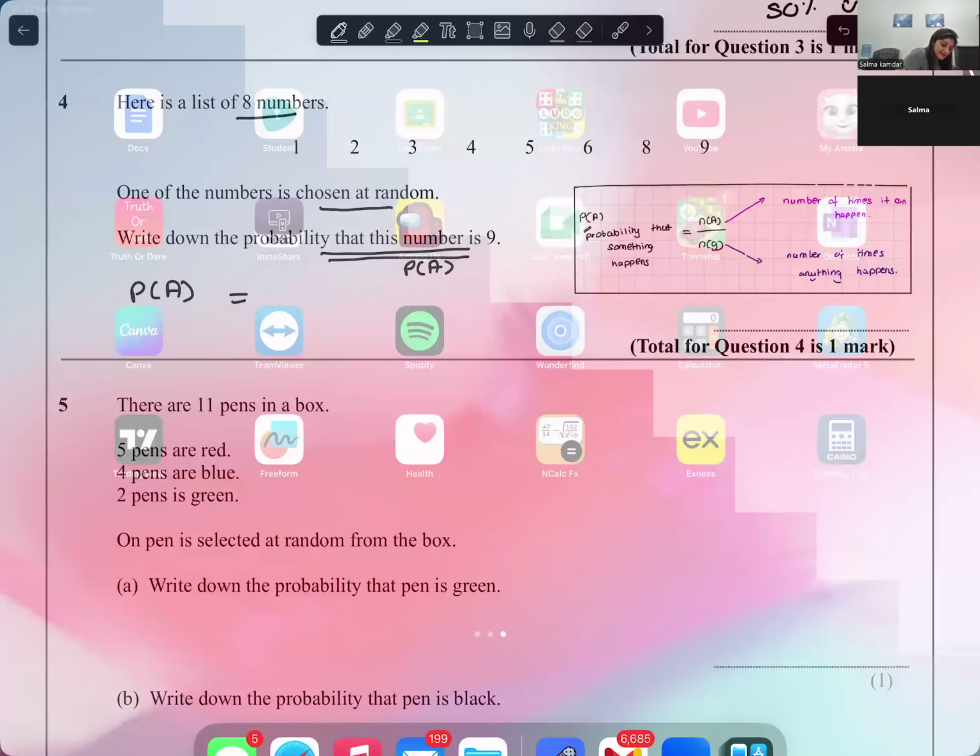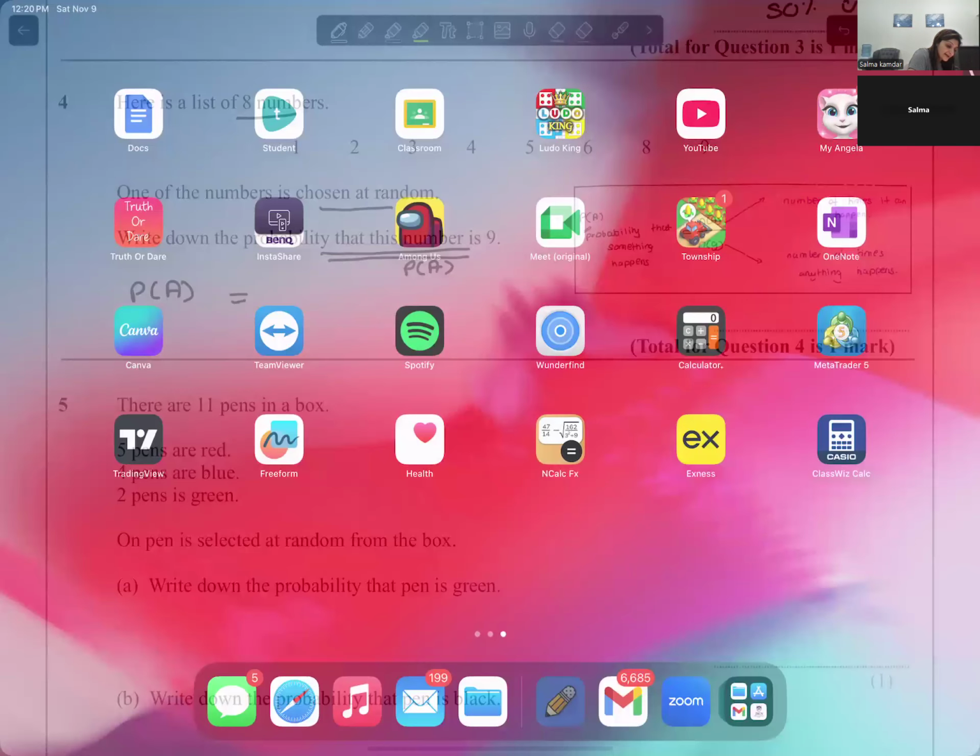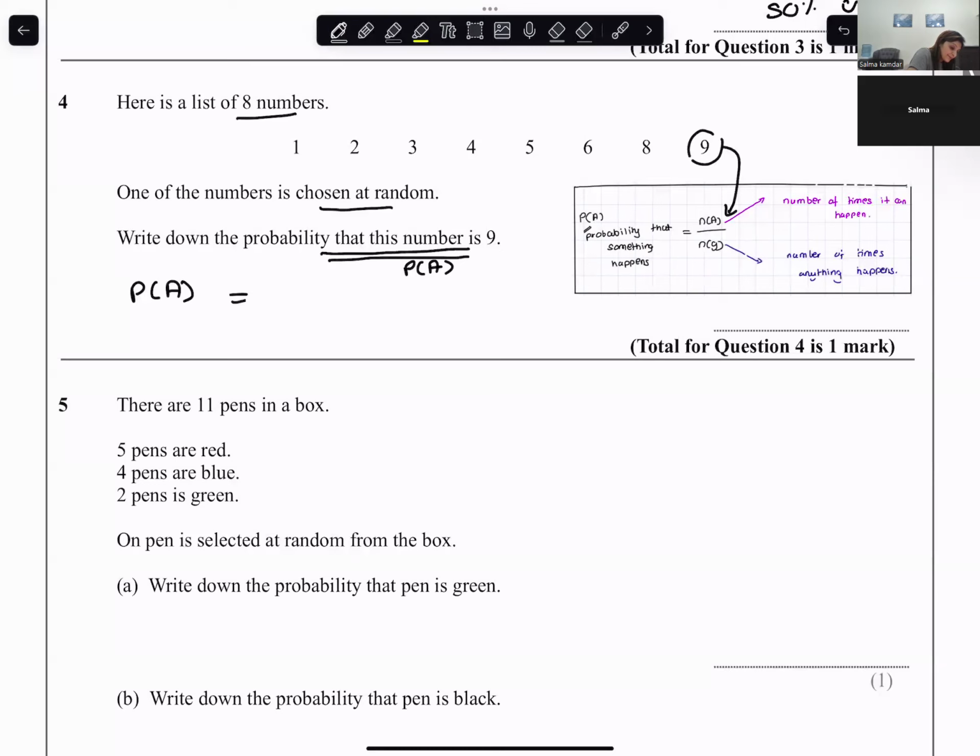How many times can 9 come? 1. Over the total number of possible outcomes, that is 8. So you can write 1 by 8, or in decimals, 1 divided by 8, that is 0.125.